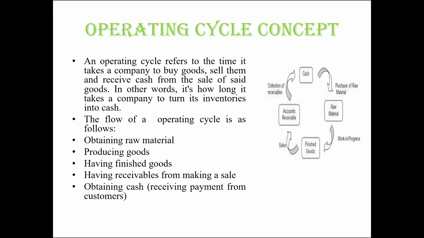Next, operating cycle concept. An operating cycle refers to the time it takes a company to buy goods, sell them, and receive cash from the sale of said goods. In other words, it's how long it takes a company to turn its inventories into cash. The flow of the operating cycle is as follows: obtaining raw material, producing goods, having finished goods, having receivables from making the sales, and finally obtaining the cash. That means cash received from payment from customers.